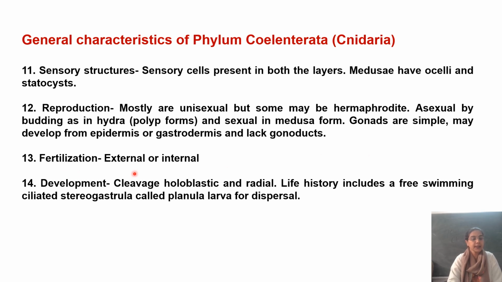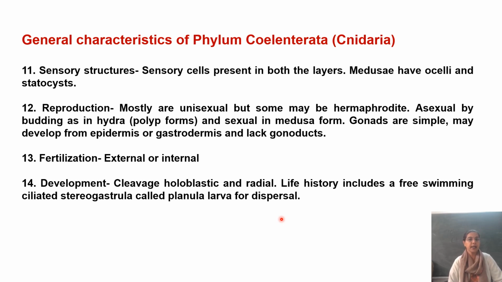Fertilization, it could be external और it could be internal. डेवलपमेंट की अगर बात करेंगे तो यहाँ जो क्लीवेज है, जो डिविजन्स हैं, they are holoblastic. They completely divide the blastula and it is radial in symmetry. The life history includes a free swimming ciliated stereogastrula जिसको हम planula larva कहते हैं, which helps in the dispersal of the species.